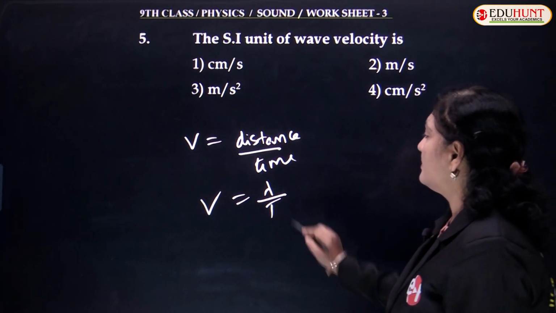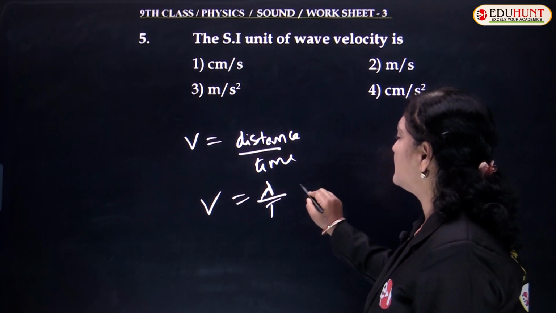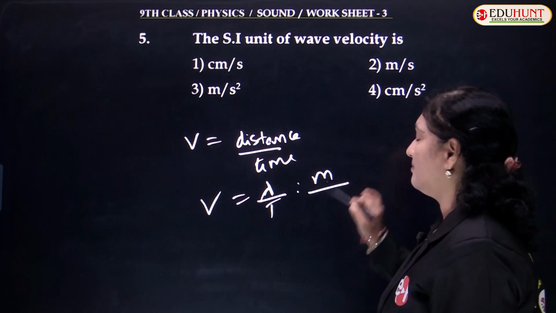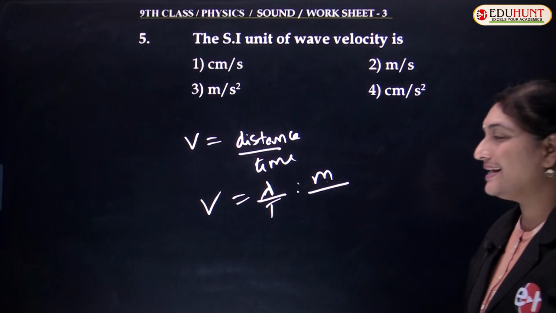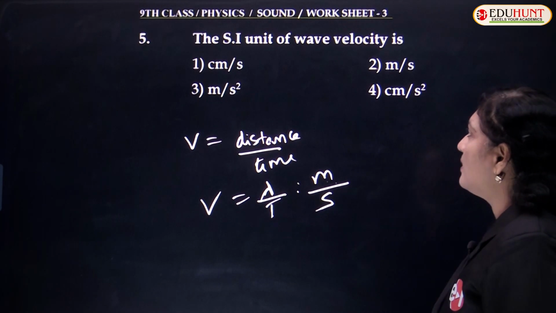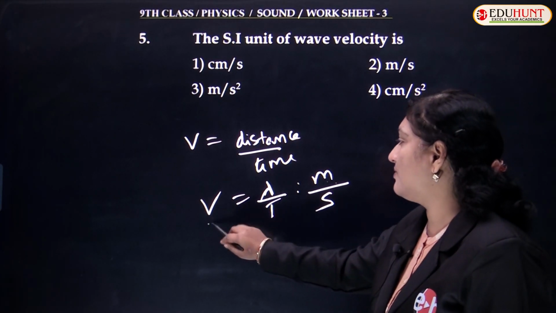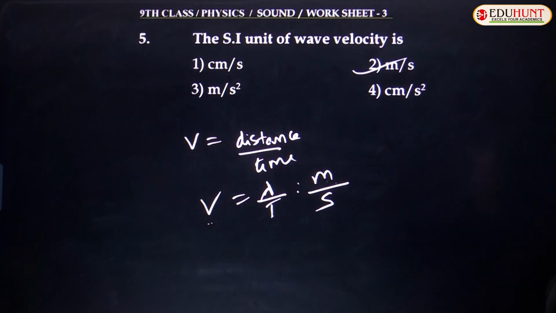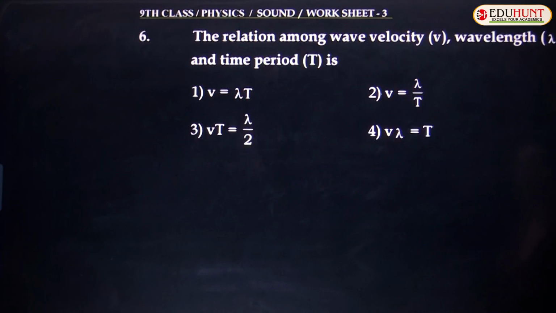Distance is always measured in meters in the SI system, and time is measured in seconds. So the unit of wave velocity in the SI system is meter per second. Hence the second option must be true.